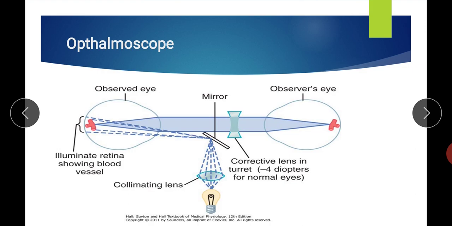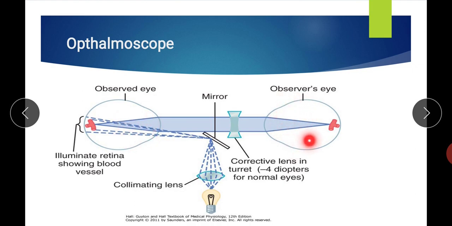In this, because both the clinician and the patient are very near to each other, both of their eyes go through accommodation. So the accommodating power of the observer's and observed eye both increase, and it is considered that the power of each increases by up to 2 diopters.